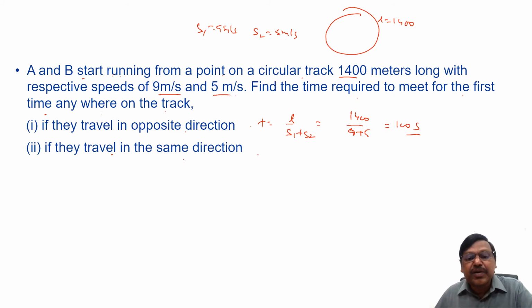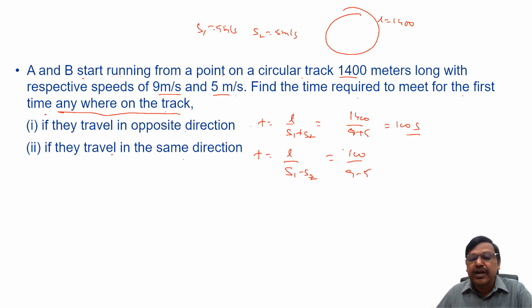If they travel in the same direction, since it says anywhere on the track, time equals L by S1 minus S2. It is 1400 by 9 minus 5, 1400 by 4, which is 350 seconds. Right? Let's take up one more question.